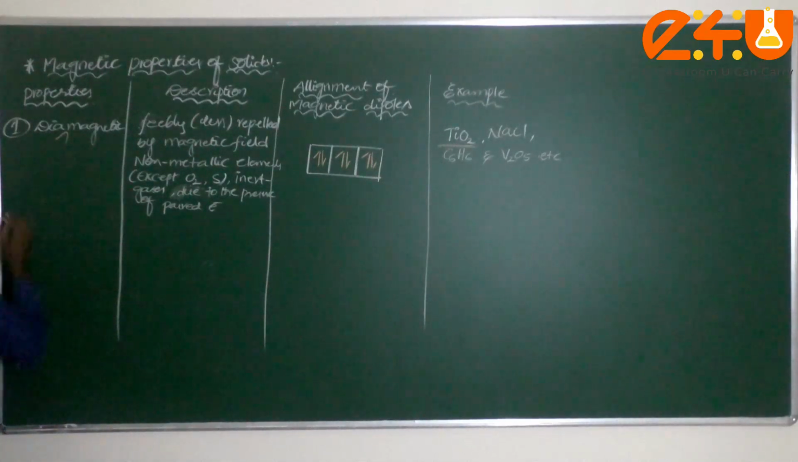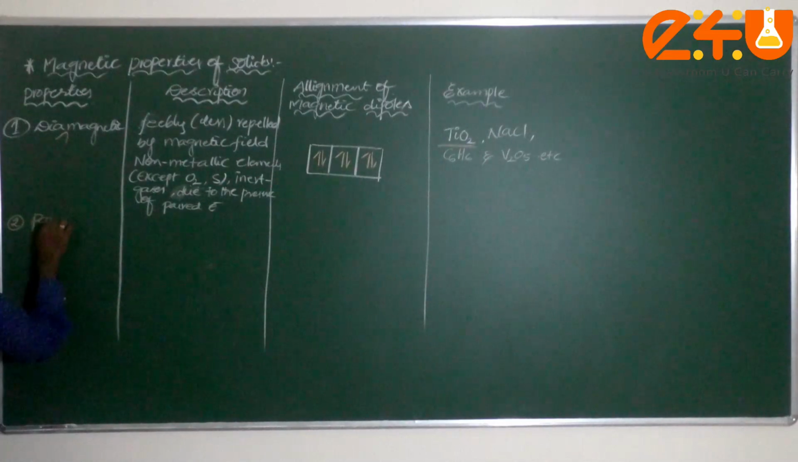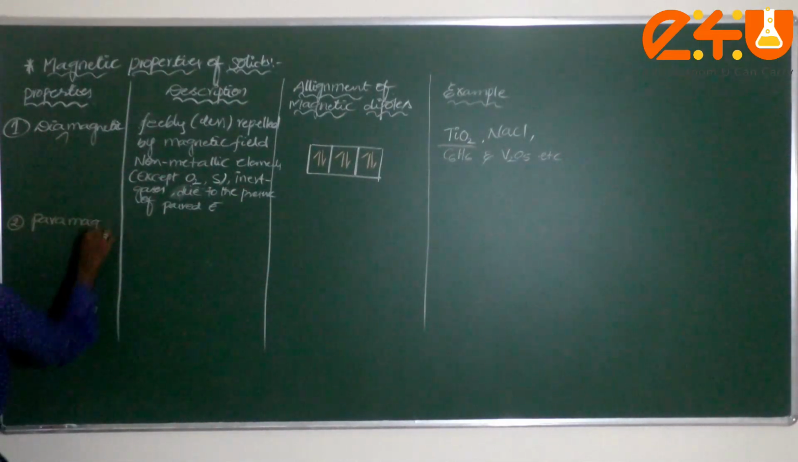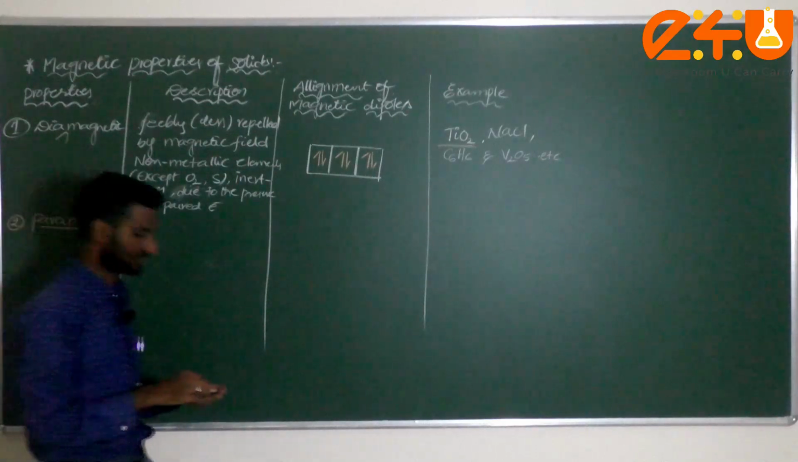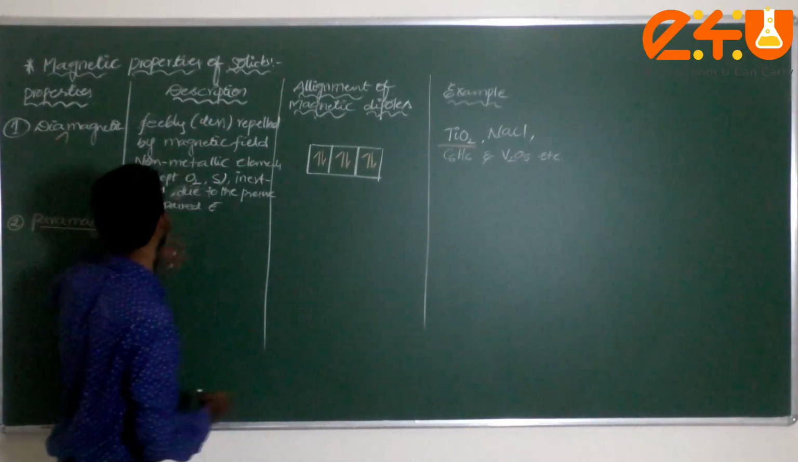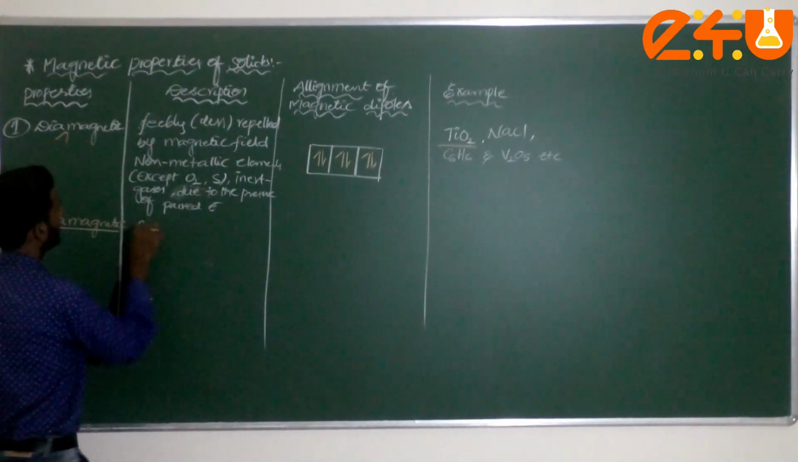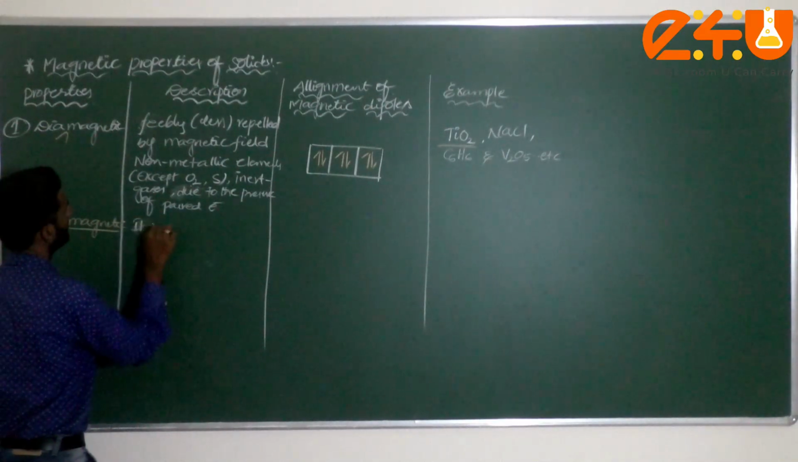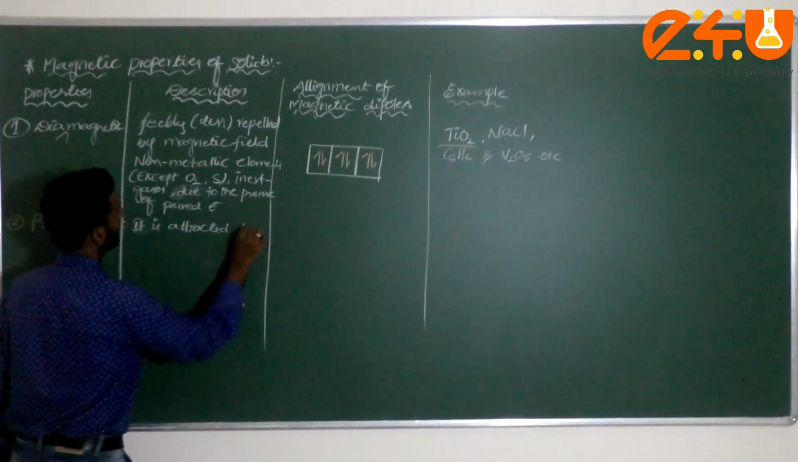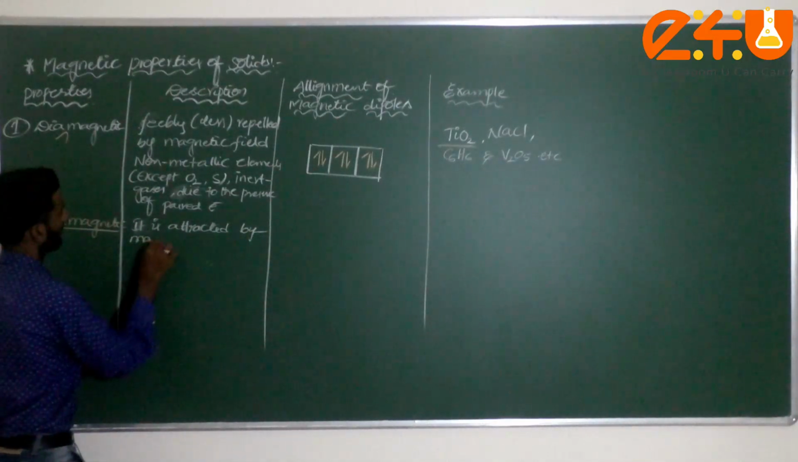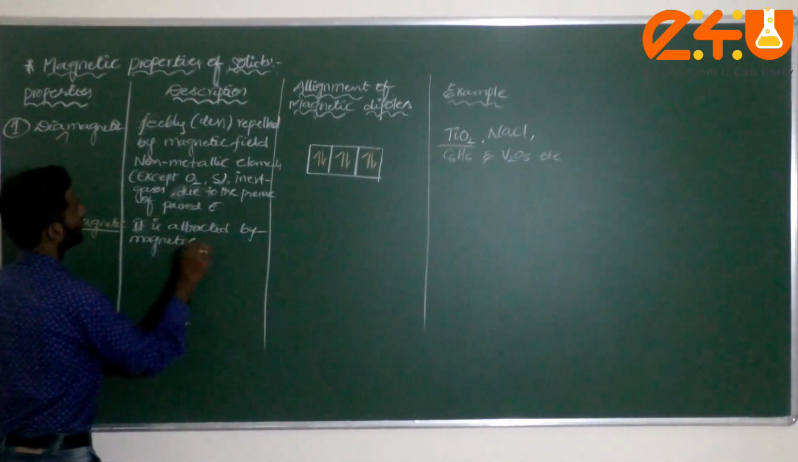Now let us go to the second one. Diamagnetic is over. Next one, paramagnetic substance. Exactly the opposite here. What will happen here? It is attracted by the magnetic field.